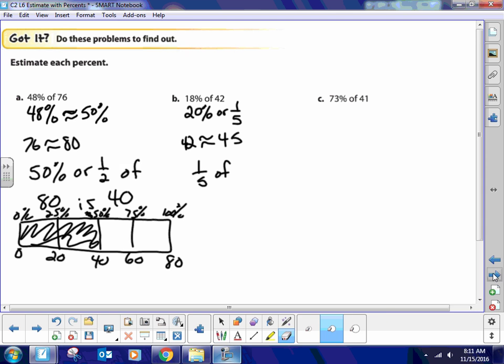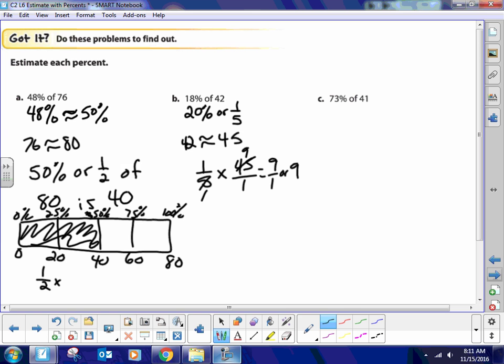Here, I'll show you how to actually do the multiplication. 1/5 of 45. Remember, a whole number you just put over 1. Now you cross simplify, and you got 9 over 1, or 9. That's how you do the actual math of it. Same with A: you say half times 80, put that over 1. See? 40. That's how you do the math of it.